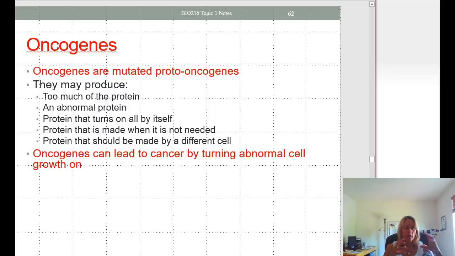A proto-oncogene that codes for normal proteins involved in regulating growth gets mutated, and it causes production of a protein in excess, or an abnormal protein, or a protein that can turn on by itself, or is made when it's not needed, or a protein that would normally be made by a different cell. Oncogenes can lead to cancer by turning abnormal cell growth on.